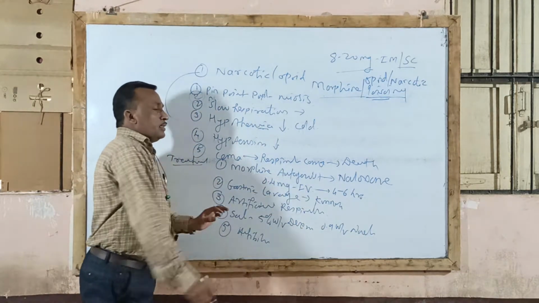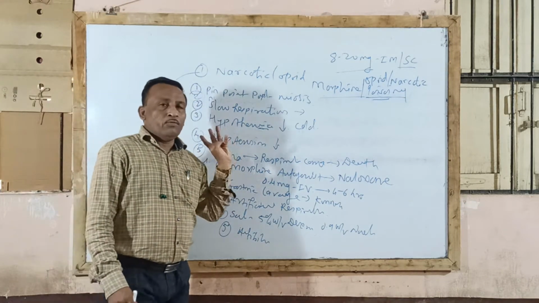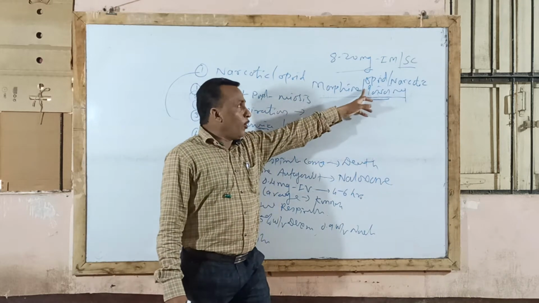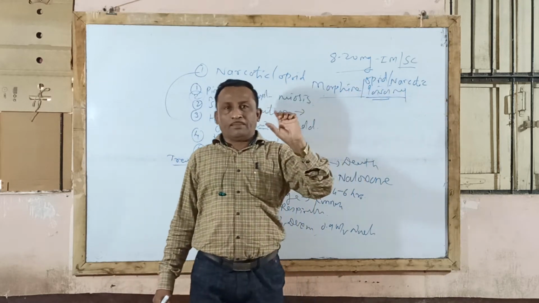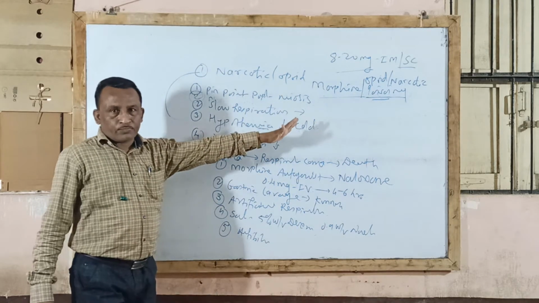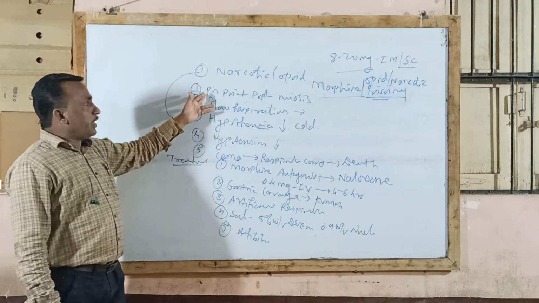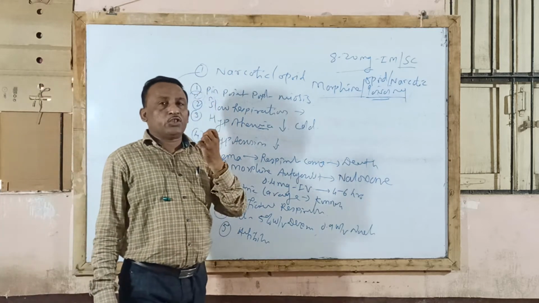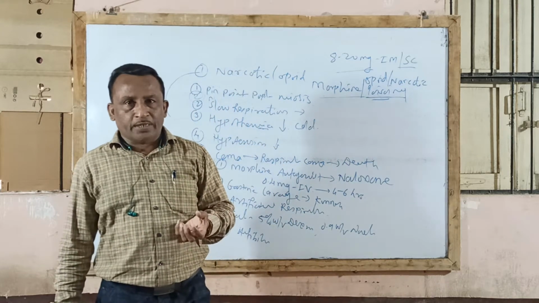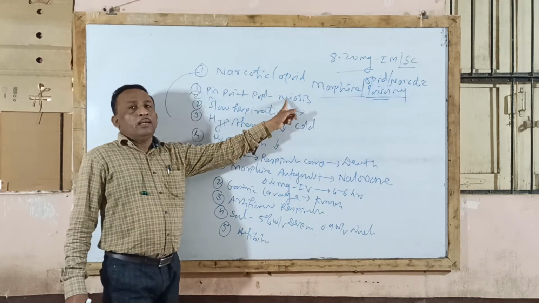So these are the symptoms and treatment of morphine poisoning. Sometimes they will ask for 4 marks, mention symptoms and treatment of morphine or opioid or narcotic poisoning. It is one and the same. You should know that it is one and the same. If you understand the pharmacological action, the symptoms are very easy. It produces miosis, constriction of the pupil. Therefore such an individual can see only nearer objects and cannot see far away objects. That is pinpoint pupil or miosis effect.